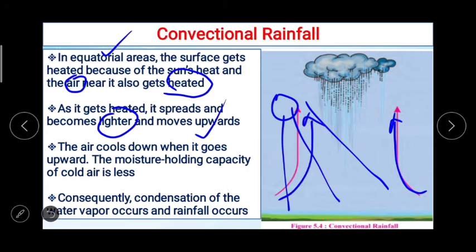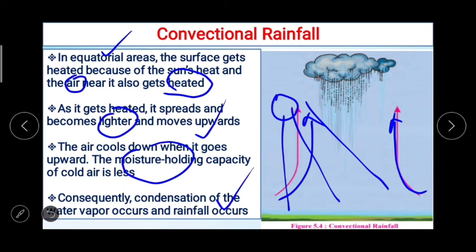As it gets heated, it spreads and becomes lighter and moves upwards. The air cools down when it goes upward, and the moisture holding capacity of cold air is less. Then what happens? Condensation of the water vapor occurs and rainfall occurs.